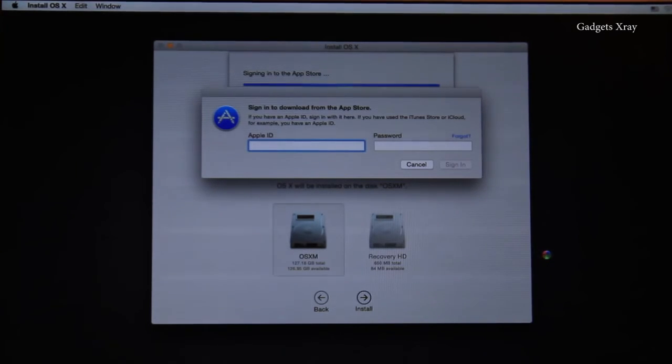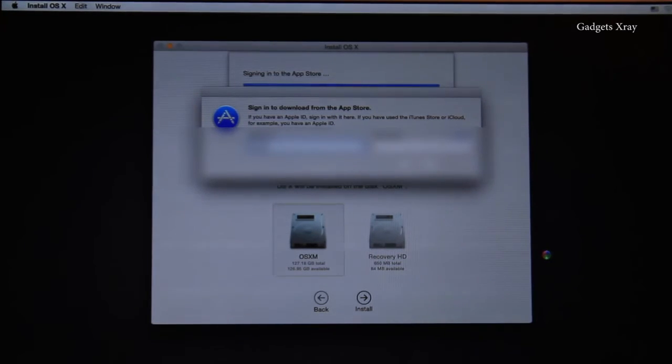It will ask you for your Apple ID. You should type in your Apple ID. And then your password. And then sign in when you're done.